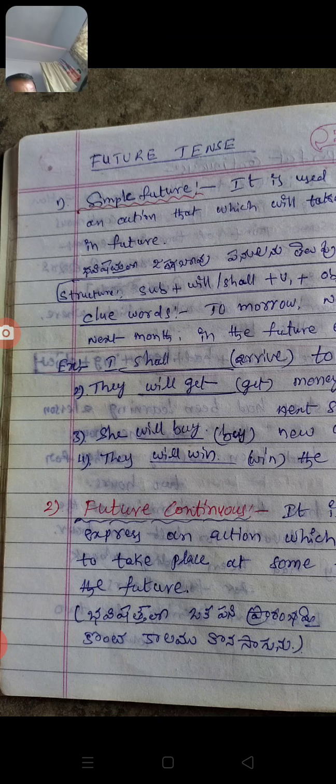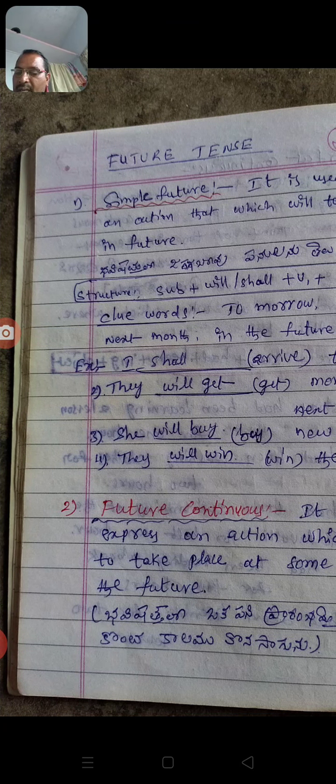Examples: I shall dash arrive tomorrow morning. Here, I shall arrive tomorrow morning. And they will dash get money from you next Sunday. We complete that sentence: they will get money from you next Sunday.